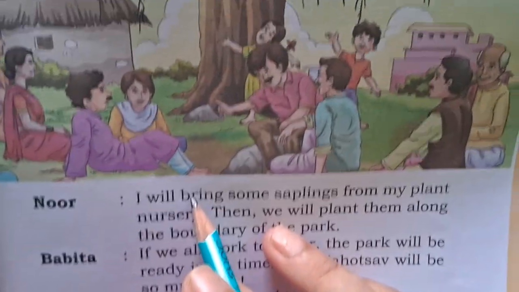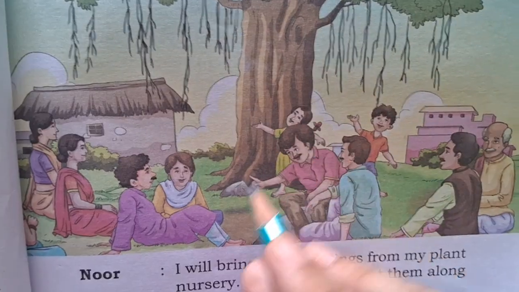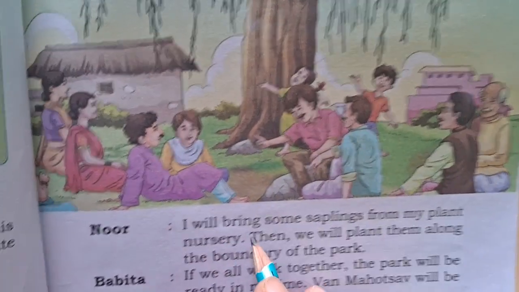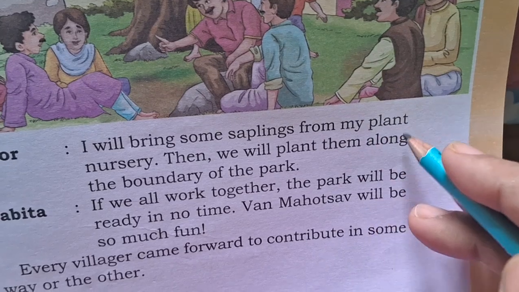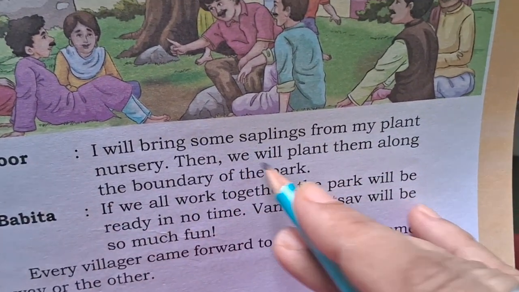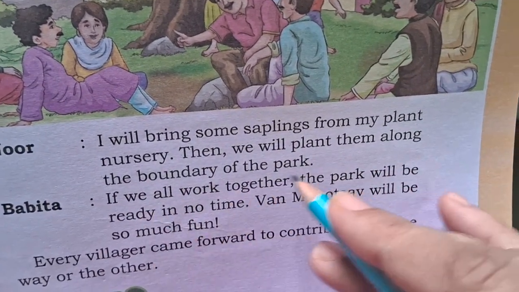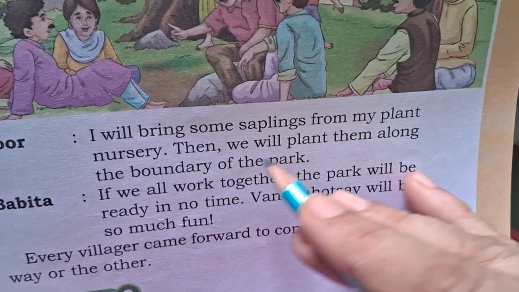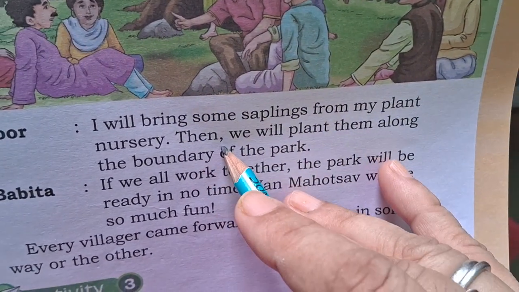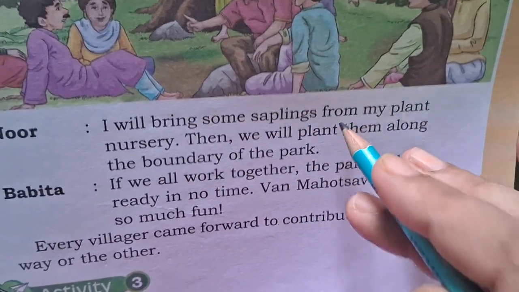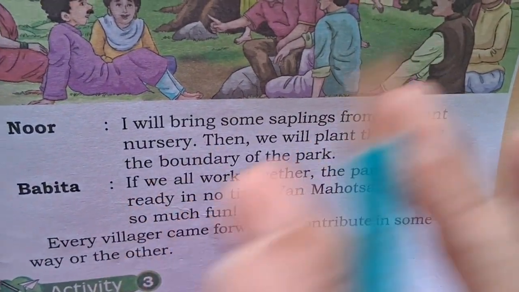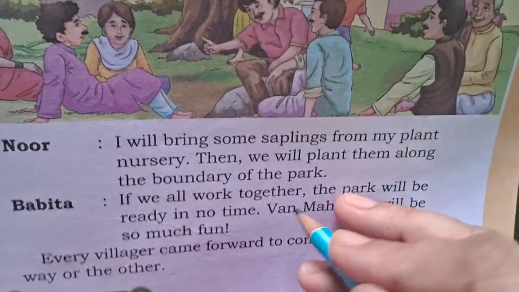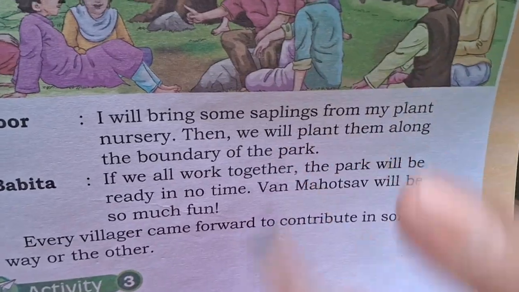Noor, one of the villagers, you can see in the picture. This is the banyan tree, and all the villagers sit under the banyan tree. So I will bring some saplings from my plant nursery. Then we will plant them along the boundary of the park. Here, a word: sapling. Sapling means a new baby plant, the small plants. Because we always plant them when they are small, before they convert into a big tree, that we call a sapling.